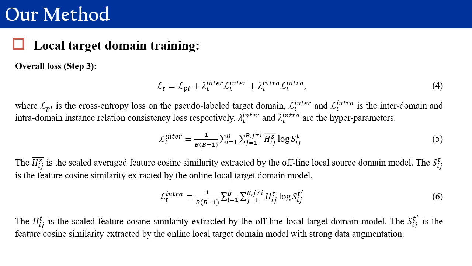The bar h_ij^S is the scaled averaged feature cosine similarity extracted by the offline local source domain model. The s_ij^T is the feature cosine similarity extracted by the online local target domain model. L_T intra is shown in equation 6. The h_ij^T is the scaled feature cosine similarity extracted by the offline local target domain model. The s_ij^T is the feature cosine similarity extracted by the online local target domain model with strong data augmentation.